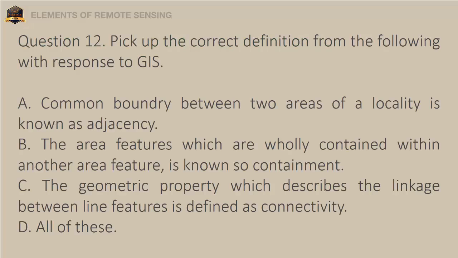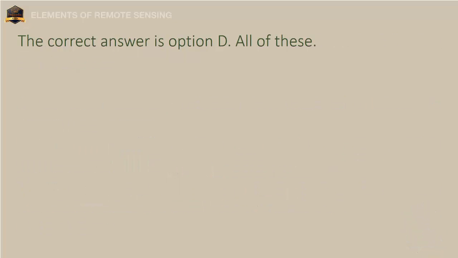Question 12. Pick up the correct definition from the following with respect to GIS. A. Common boundary between two areas of a locality is known as adjacency. B. The area features which are wholly contained within another area feature is known as containment. C. The geometric property which describes the linkage between line features is defined as connectivity. D. All of these. The correct answer is option D, all of these.